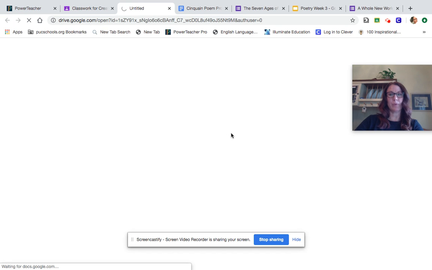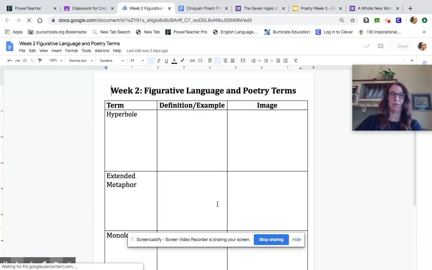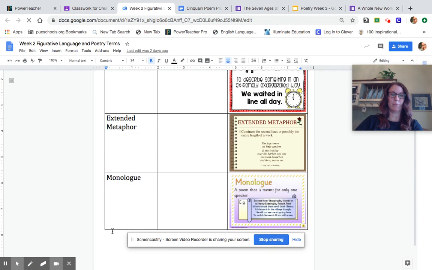And again, just as a reminder, this is important because you'll be able to use these on our unit exam when that comes up at the end of this unit. So on Monday, we added hyperbole, and now today we're going to be adding extended metaphor and monologue.